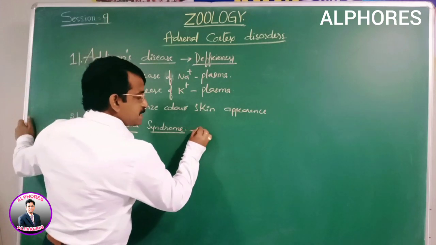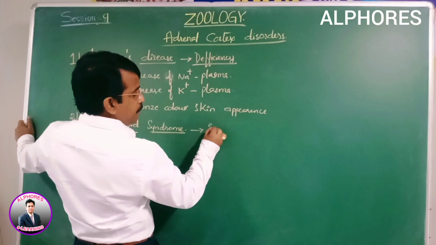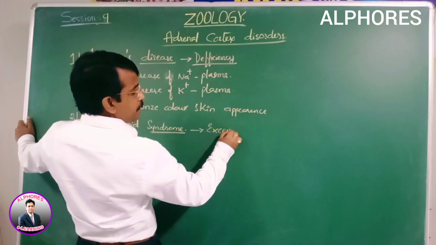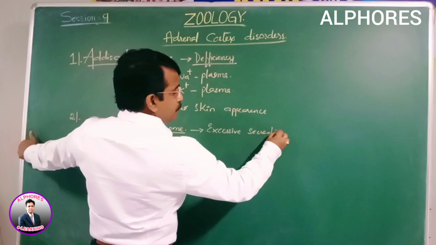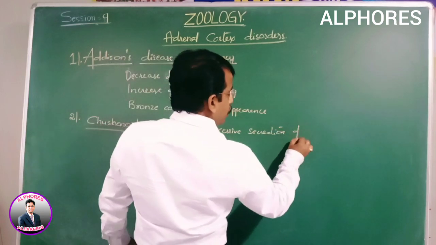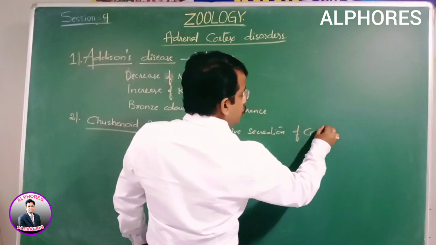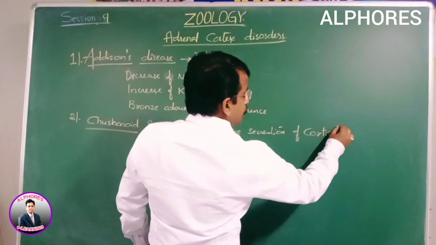Cushingoid syndrome is the excessive secretion of cortisol.